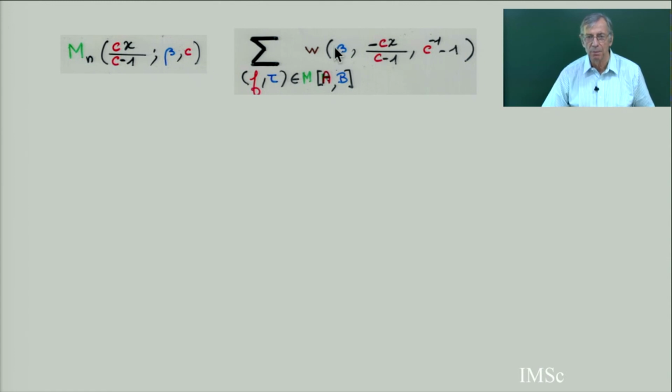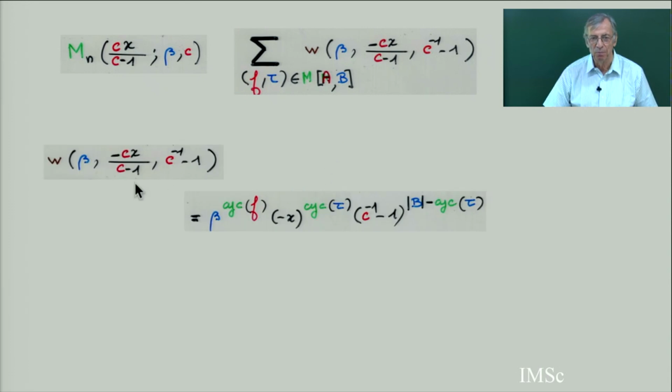No, x was here and beta was here. I have switched the beta and the s. So this weight, when I have a beta and replacing x by this, is going to be beta to the number of cycles of f, minus x to the number of cycles of tau, and there is this parameter, which is going to be, you just replace minus x by this, and you get this weight.